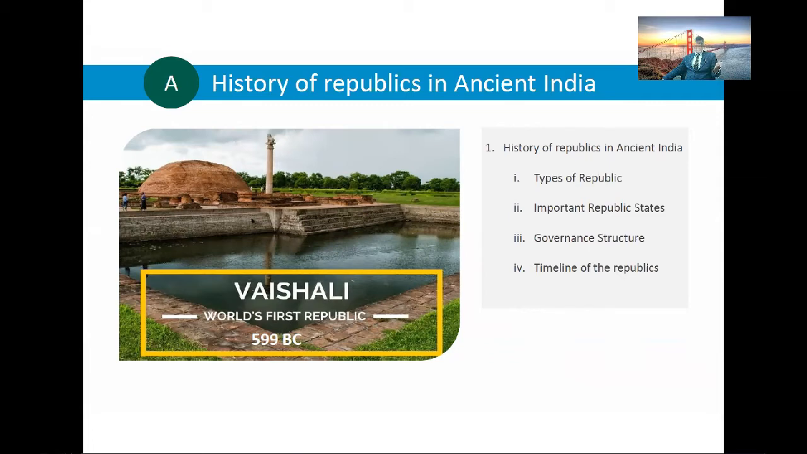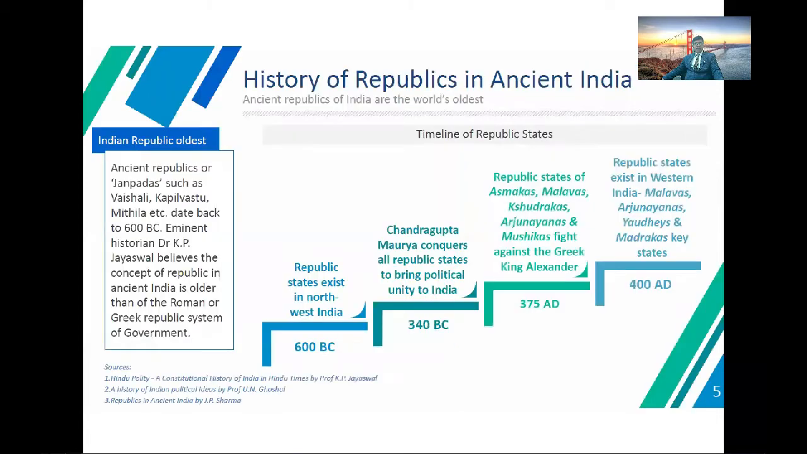599 BC. So you may see in the picture the first republic of ancient India. This is Vaisali, and now it is a part of the state of Bihar, nearby Patna. This is Vaisali, world's first republic. Vaisali is also one of the districts, nearby Hajipur and Sonpur in Bihar. So it is the world's first republic, 599 BC.